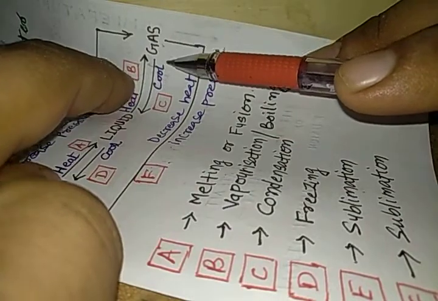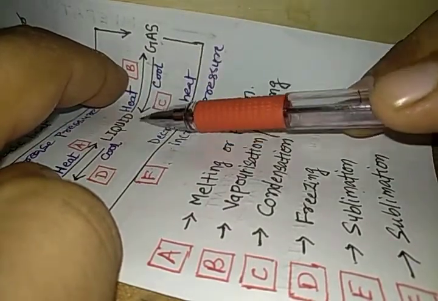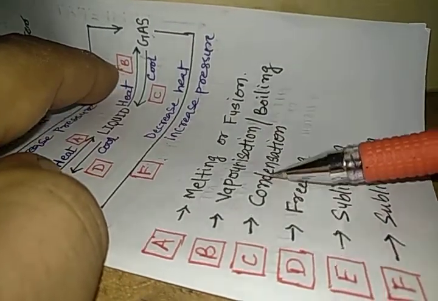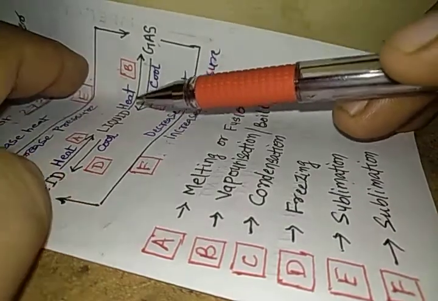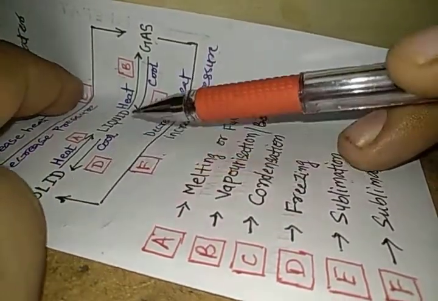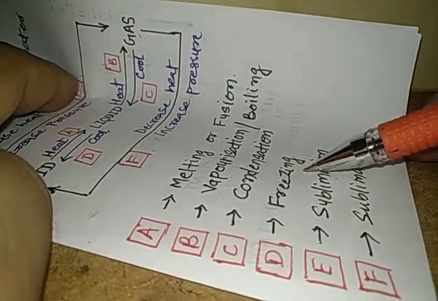Gases, when cooled, turn into liquid. What is this process known as? The process is known as condensation. Liquid, when cooled, turns into solid. The process is known as D. What is D? D is known as freezing.